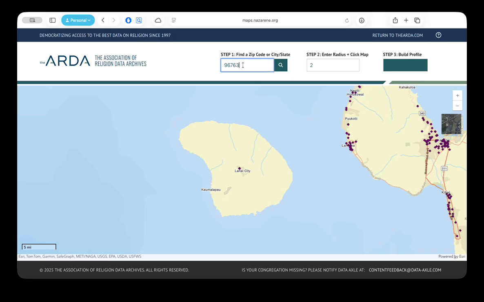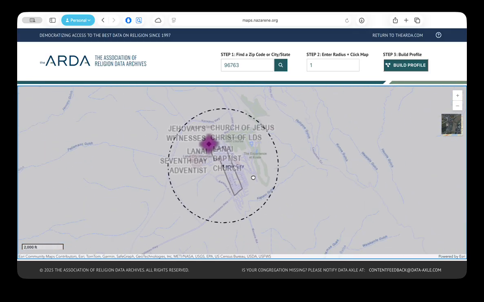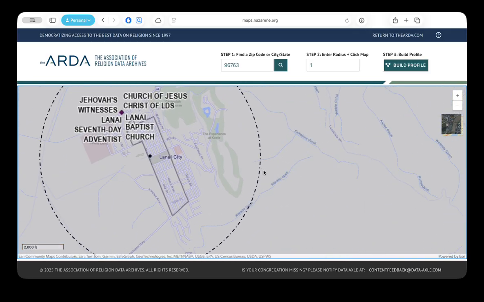So we found the zip code, that's step one. Step two is to enter the radius. That's how far around your ministry site do you want this information to be focused on. So because we're on Lanai, I'm just going to say 1 mile. There's not much more to it. And then this is where some people, including myself, have trouble, is that we forget that we then have to click on the map and center a point on where we want the information to be. And so a 1 mile radius pretty much gets all of Lanai.